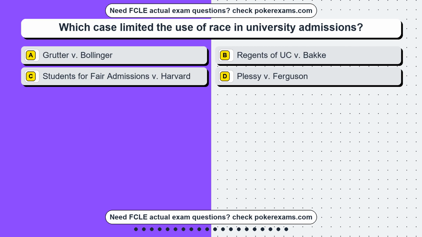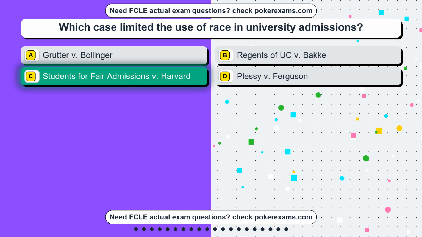Question 4. Which case limited the use of race in university admissions? Option A, Grutter v. Ballinger. Option B, Regents of UC v. Bakke. Option C, Students for Fair Admissions v. Harvard. Option D, Plessy v. Ferguson. The correct answer is option C, Students for Fair Admissions v.